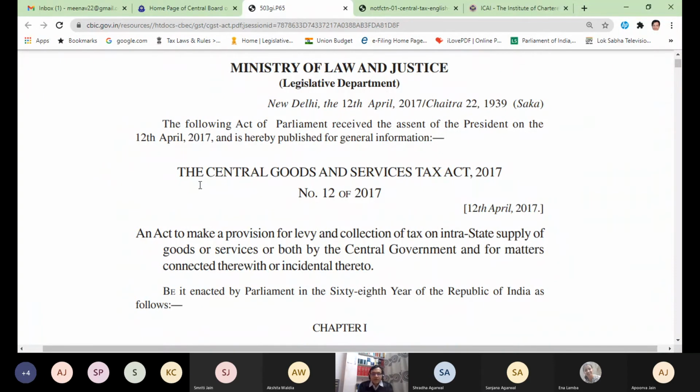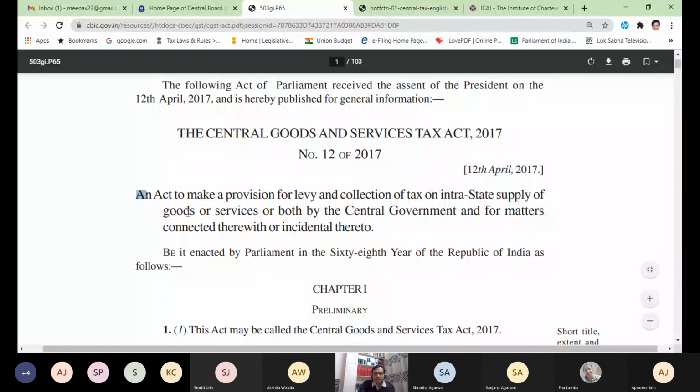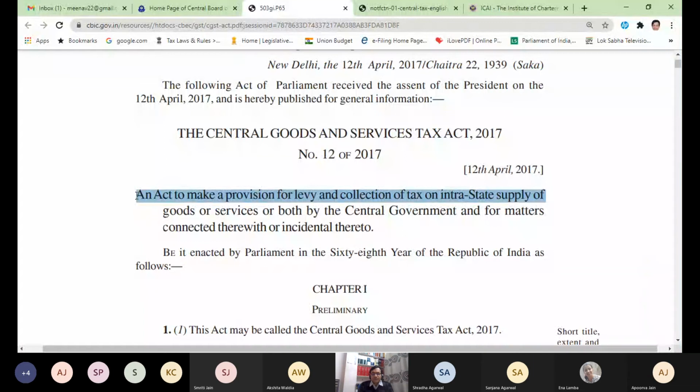Now, what is the name of this act? Central Goods and Services Tax Act 17. And this line always tells you what this act is all about. For any act, you will find that the introduction tells you what this act is all about. An act to make a provision for levy and collection of tax on intrastate supply of goods or services or both by the central government and for matters connected therewith or incidental thereto.